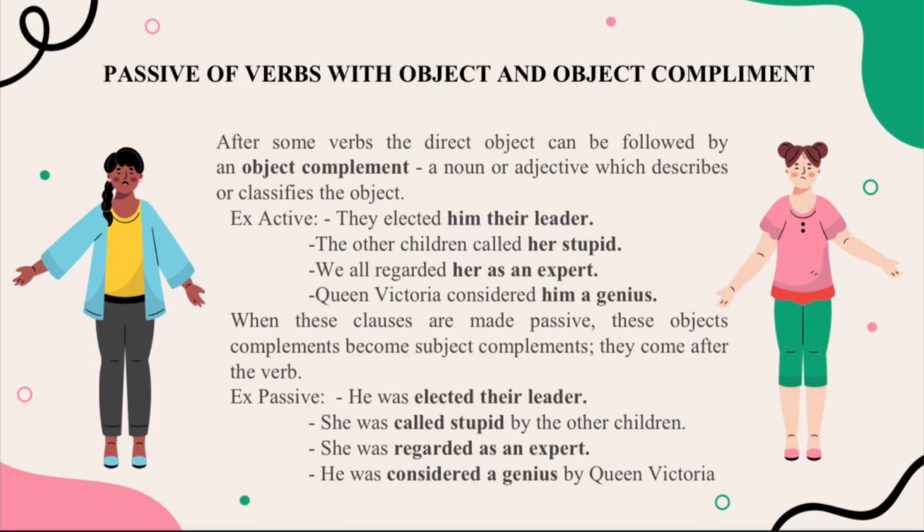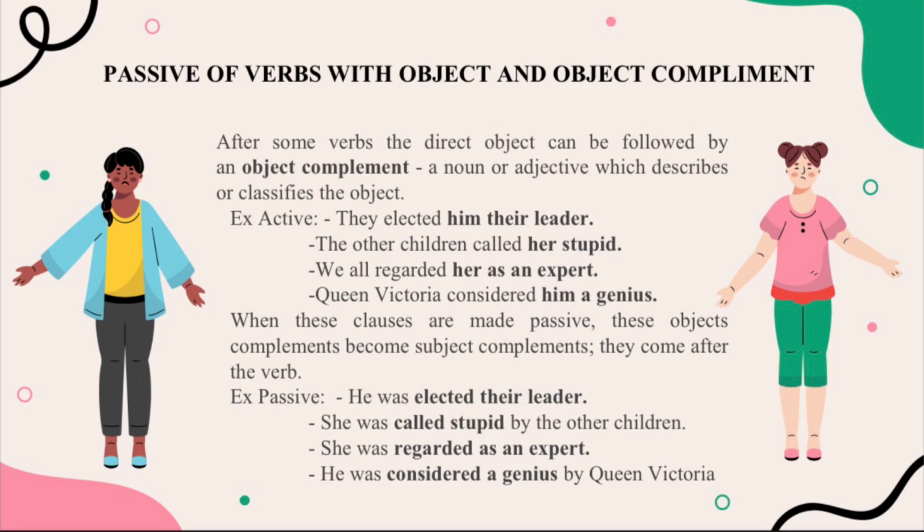Next is passive of verbs with object and object complement. After some verbs, the direct object can be followed by an object complement, a noun or adjective which describes or classifies the object. For example of active voice is they elected him their leader. The other children called her stupid. We all regarded her as an expert. And Queen Victoria considered him a genius.